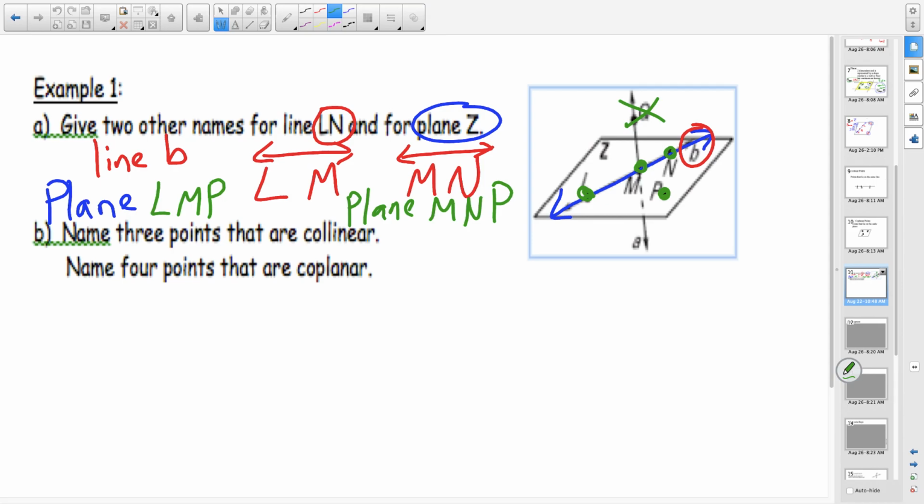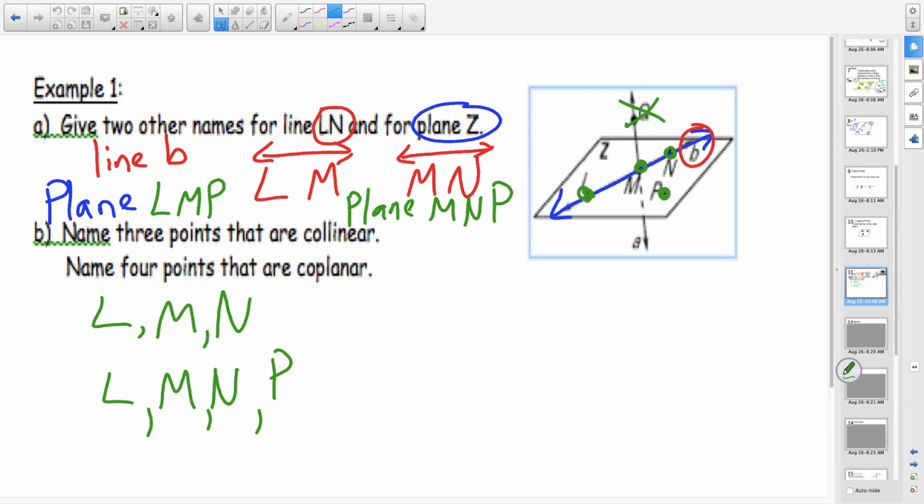For question B, it says name 3 points that are collinear, 3 points that lie on the line. Well, we only have one line up there. We have points L, M, and N that are all collinear. When I look at my plane, it says name 4 points that are coplanar. That would be L, M, N, and P. They were the 4 points that we had to choose from when we were naming our plane. That's what those terms mean.